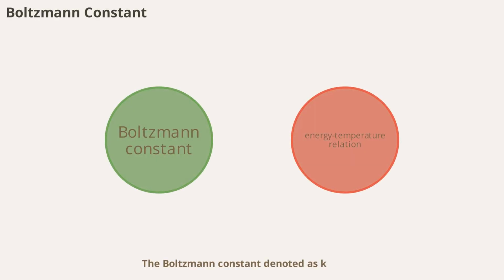Boltzmann constant, denoted as k, is a fundamental constant in physics that relates the average kinetic energy of particles in a gas to the temperature. Its value is approximately 1.38 times 10^-23 J/K. The Boltzmann constant appears in many equations in kinetic theory and statistical mechanics, serving as a bridge between the microscopic world of atoms and the macroscopic world of temperature and energy.